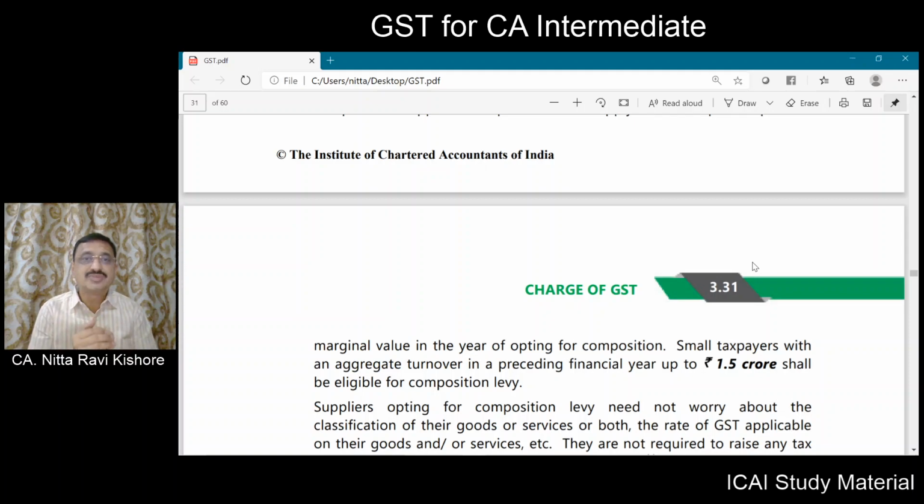Now, small taxpayer in the sense that in the preceding financial year, his aggregate turnover shall be up to 1.5 crores. In the Act, it is stated that 50 lakhs is the turnover threshold limit, but it has a provision wherein the government can increase this limit up to 1.5 crore by issuing a notification on the recommendation of the GST Council.